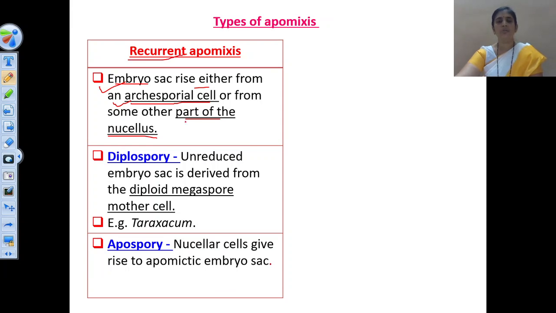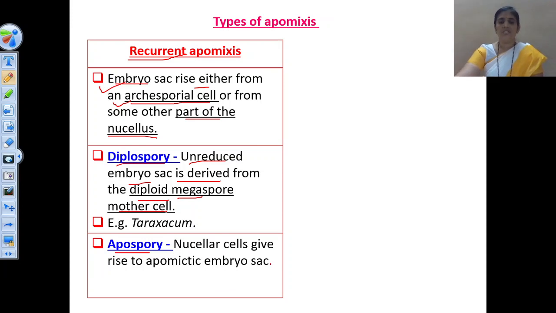And in this recurrent apomixis we can see two different methods. The first method is known as diplospory and the second method is known as apospory. In diplospory, an unreduced embryo sac is derived from the diploid megaspore mother cell.